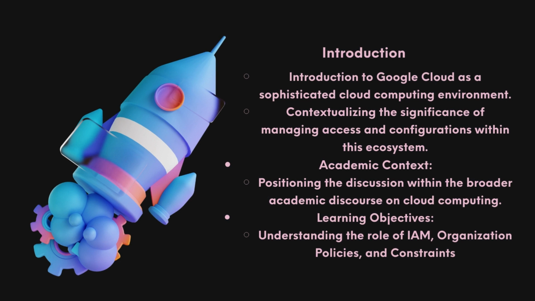Google Cloud is a bit like a complex puzzle. Today we're looking at how it manages who can access what, and how things are set up. Our goal is to understand three main players: IAM, organization policies, and constraints.